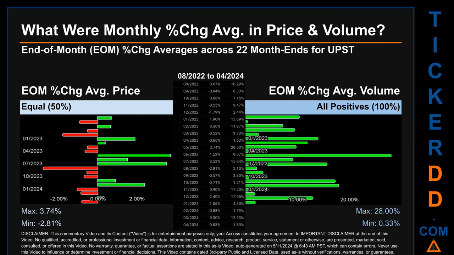Price saw an end-of-month max of 3.74% in average percentage change, along with a minimum of -2.81%. For volume, the maximum and the minimum monthly percentage change were respectively 28.00% and 0.33%.